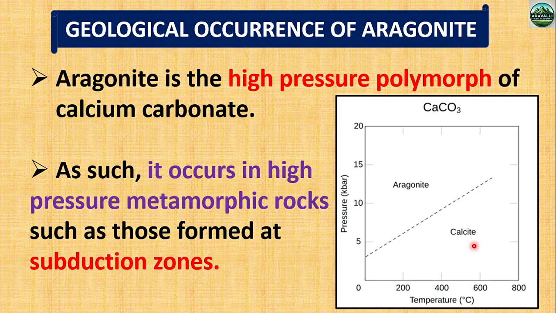And calcite is the most stable polymorph of calcium carbonate. So as such, it occurs in high pressure metamorphic rocks, such as those formed at subduction zones. High pressure is available in the subduction zone, so aragonite is stable in subduction zone areas, not in surface conditions. Aragonite is metastable. In surface conditions, aragonite converts into calcite, which is the stable polymorph. So this slide is very important for the upcoming exams. Remember, aragonite is the high pressure polymorph of calcium carbonate.